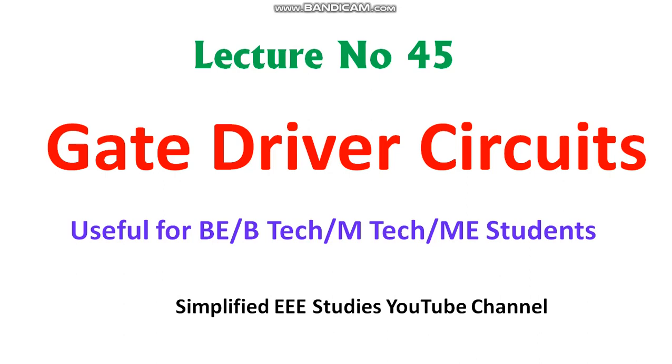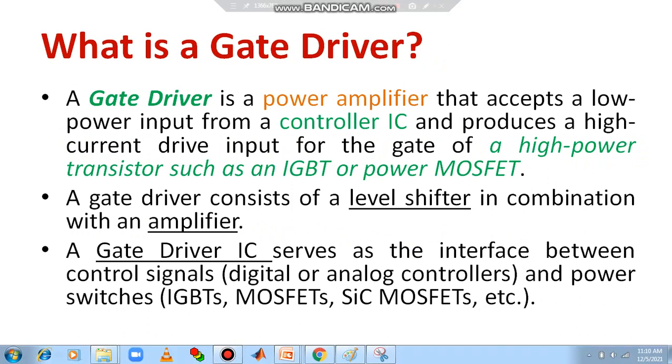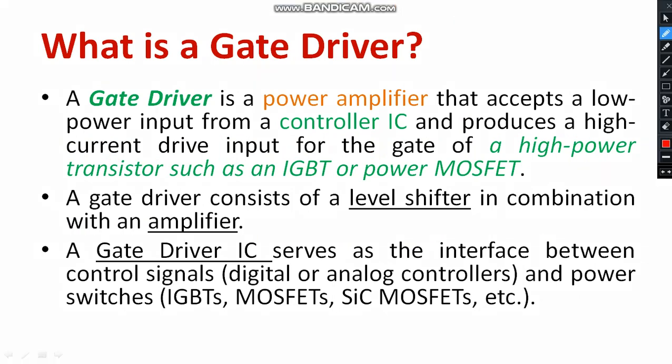Did you understand? Yes. Now let me go through the details. Basically it's a power amplifier. One more thing, it always isolates the power part and the control part. There are two types of gate driver ICs: the higher side gate driver IC and the lower side gate driver IC. That I will let you know. Also, the gate driver circuit will always have a level shifter.